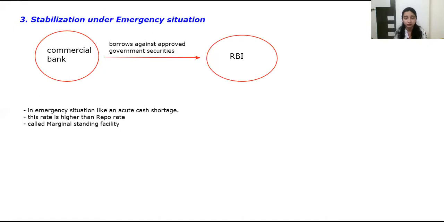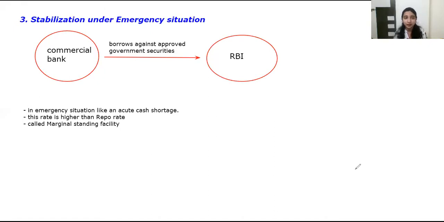Hi friends. So we were talking about the monetary policy and the instruments of monetary policy which are used by the RBI to control the supply of money in the market. We've already discussed bank rate and repo rate, reverse repo rate, and how RBI uses these instruments to deal with inflation. So today we will discuss one more instrument of monetary policy, which is stabilization under emergency situations.